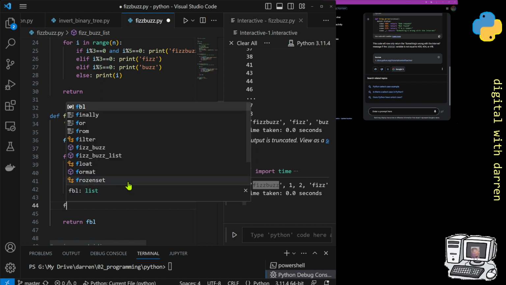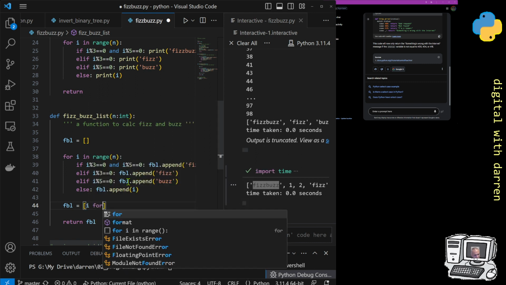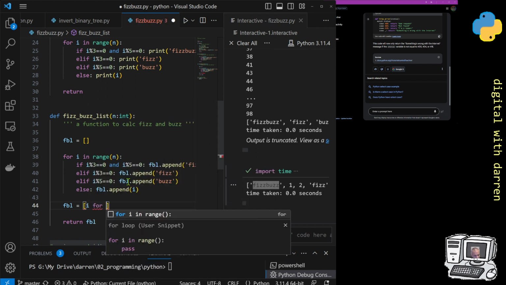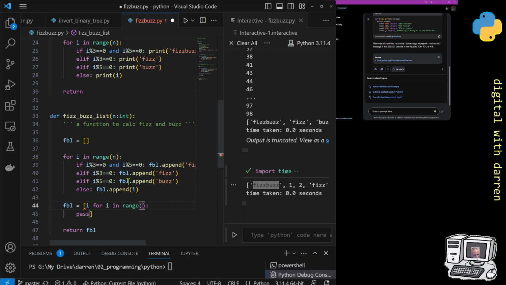It'd be something like FBL again is equal to, and then your list, and then it'd be, I don't know, i for i in range n, but then Control Z,